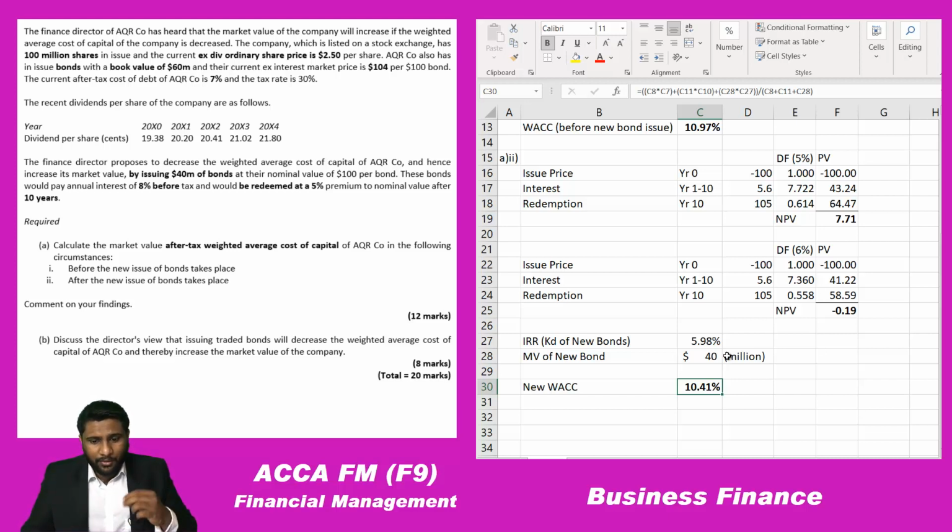However, if you obtain the finance from a debt source, it will lead to an increase in the financial gearing. So if financial gearing increases, the risk will increase. So to compensate for that, equity holders will demand a higher return. So that one should be taken into consideration. So if you can make these 2 points, you will get all 12 marks.